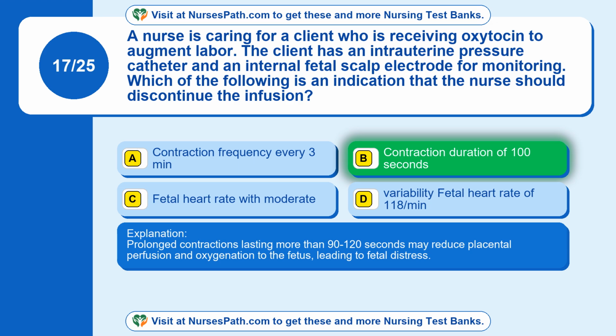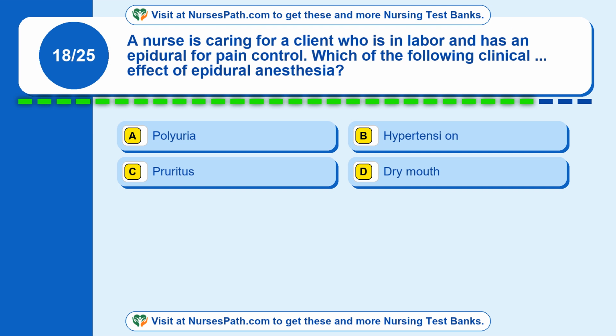Prolonged contractions lasting more than 90 to 120 seconds may reduce placental perfusion and oxygenation to the fetus, leading to fetal distress.